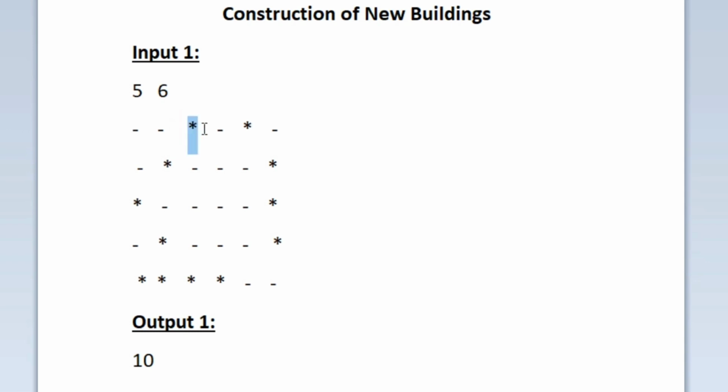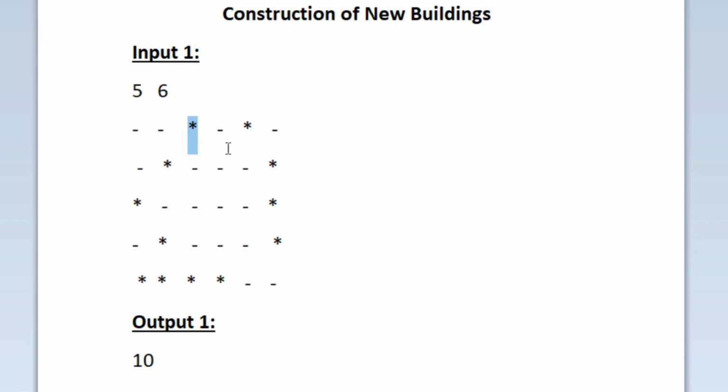If the character is a hyphen, then it means it is an empty land. And if it is an asterisk, then it means it is a building. So now the government has planned to build new buildings. The new buildings will be represented by asterisks. And the condition is the new buildings can be built if there is an empty land in any one of the four corners of an already existing building.